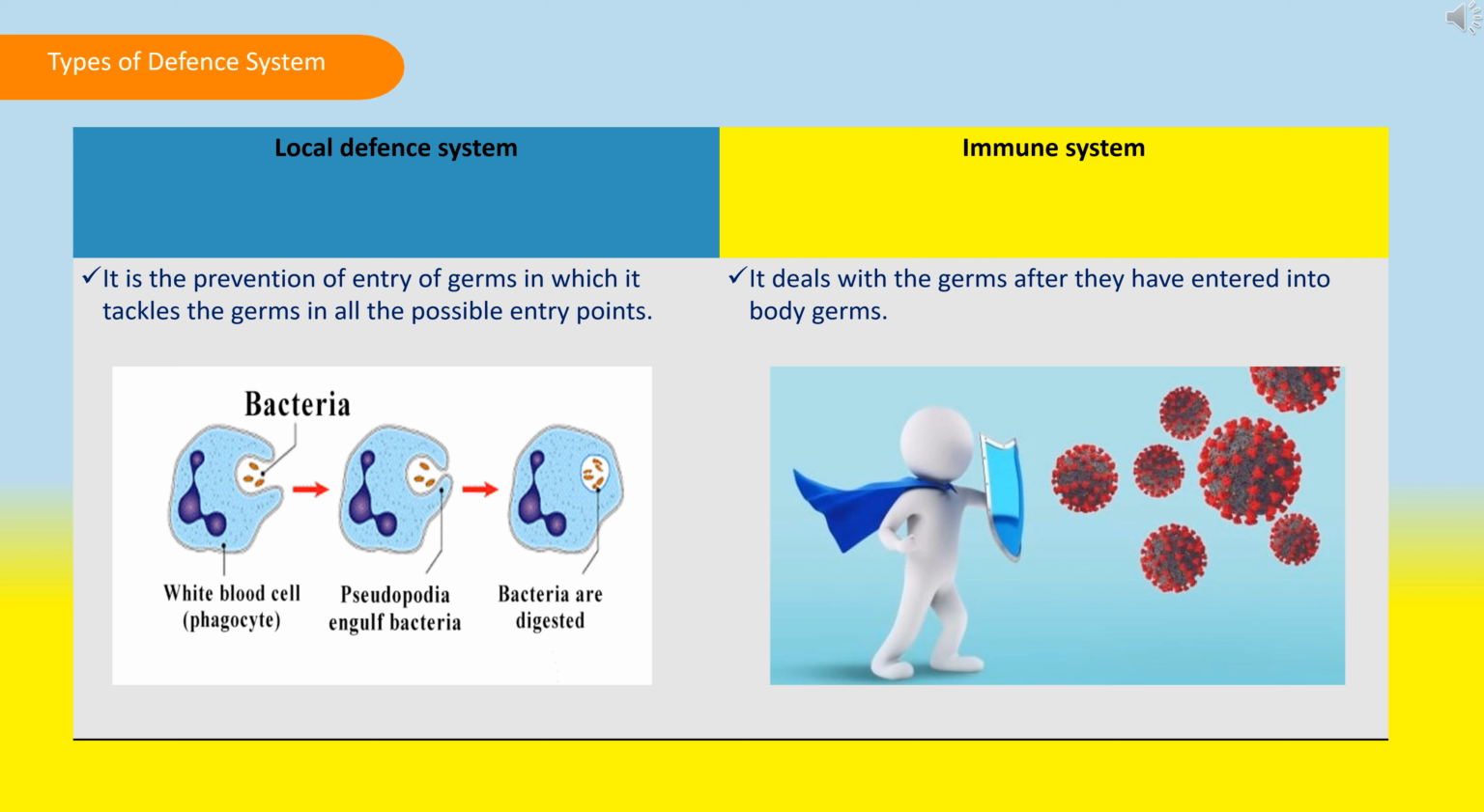Now we will see what are the two types of defense system. The first defense system is the local defense system. It is the prevention of entry of germs, in which it tackles the germs at all the possible entry points. And the second is the immune system. It deals with the germs after they have entered into the body.